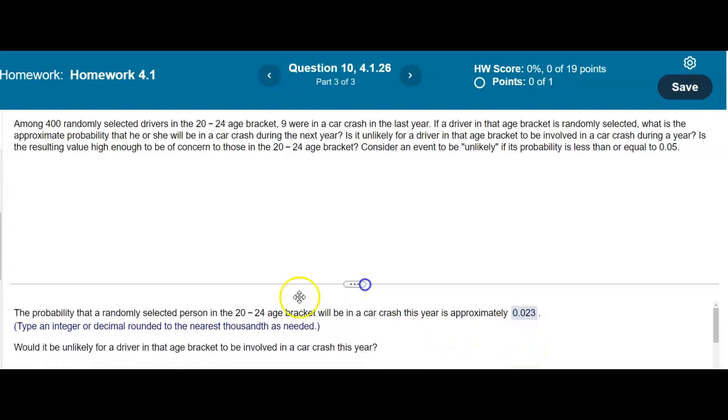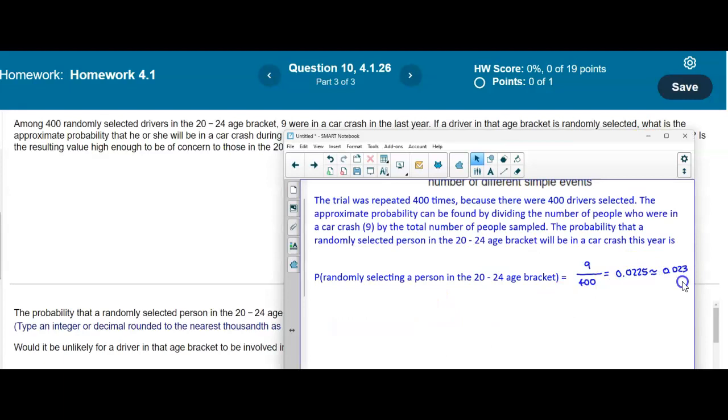Now the next question says, would it be unlikely for a driver in that age bracket to be involved in a car crash this year? Well, we need to compare this value to the probability where it says it is unlikely if its probability is less than or equal to 0.05. Well, let's compare that probability. If we compare this probability of 0.023 to the value of 0.05, if we add a 0 next to it, we can compare them, but we can see that this value on the left is going to be less than that.